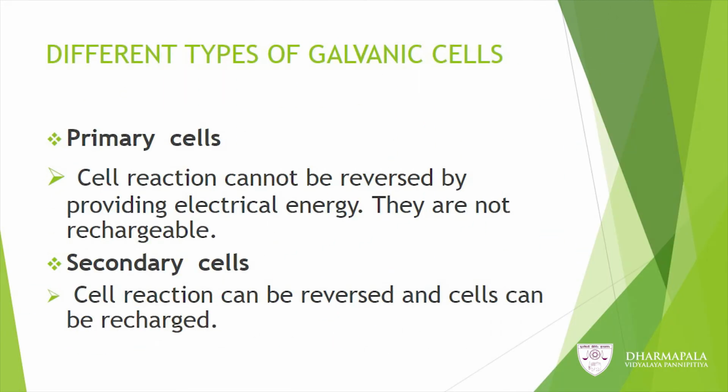Okay, then let us see what are the different types of galvanic cells. There are 2 different types, primary cells and secondary cells. See what is the difference between these 2 types of cells. For primary cells, the cell reaction cannot be reversed by providing electrical energy, and they are not rechargeable. Primary cells are not rechargeable, but secondary cells can be recharged because the cell reaction can be reversed.